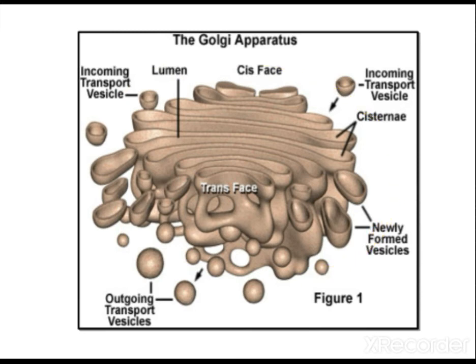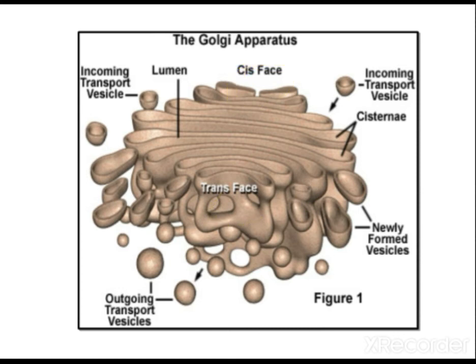In Golgi apparatus, can you see the tubules are arranged one above another like that. There is some difference between the arrangement of ER and the Golgi apparatus. From the structure itself we can distinguish. Here we can observe two surfaces: one will be the cis phase, and the other will be the trans phase.